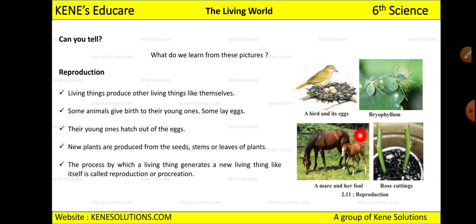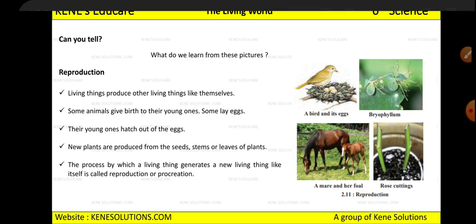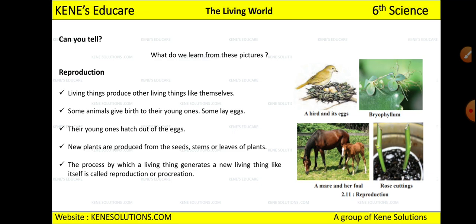This foal is her duplicate, right? See, this mare is her parent, and this is the son or the daughter, male or female foal, right? This is the rose cuttings from which a whole plant will grow, right? जैसे अभी human beings में they have their baby, so that process is called as reproduction process. Okay, why the baby comes out of the mother's womb? It is because of the reproduction process. How the baby is formed? It is because of the reproduction process.